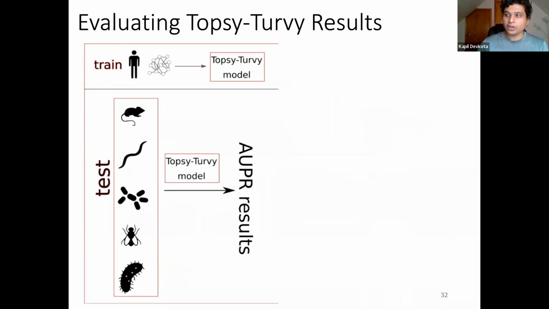So let's talk about the way of evaluating our models first. We trained Topsy-Turvy along with the other models on the human STRING network and tested whether it can predict PPI from sequence alone in the following 5 organisms: mouse, worm, yeast, fly, and E. coli. We only looked at sequence data in our experiments.